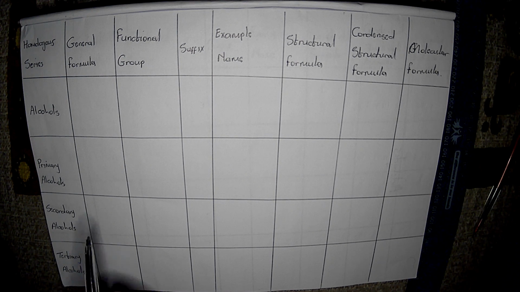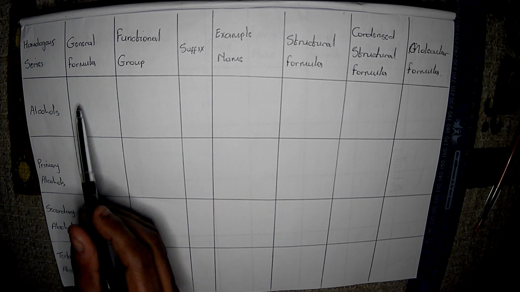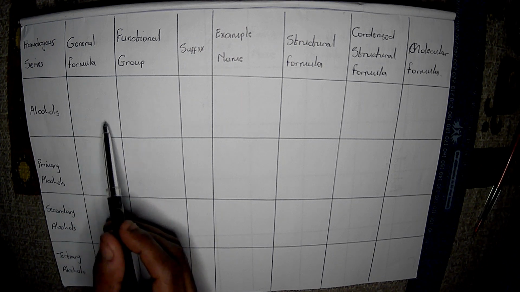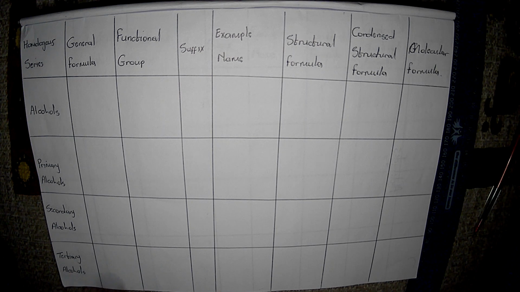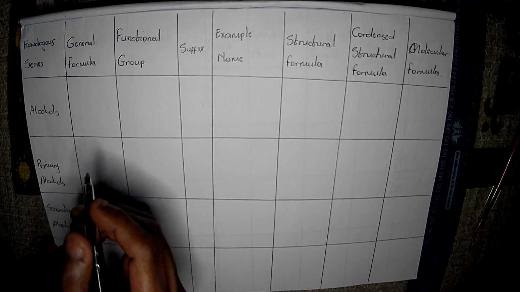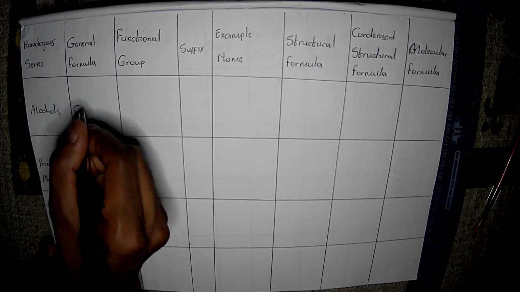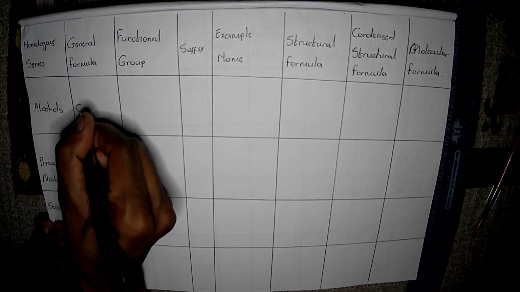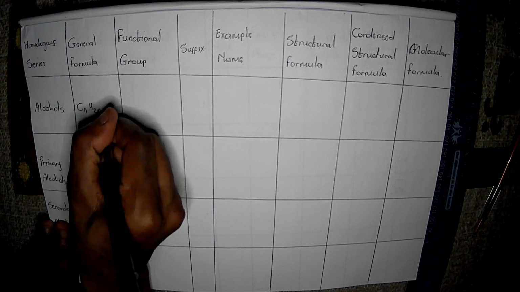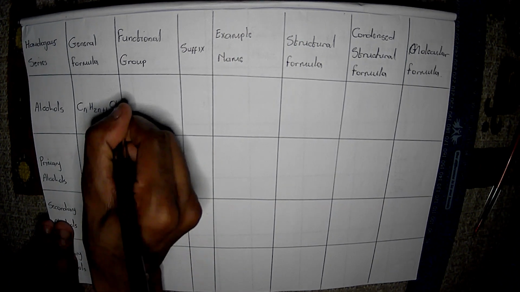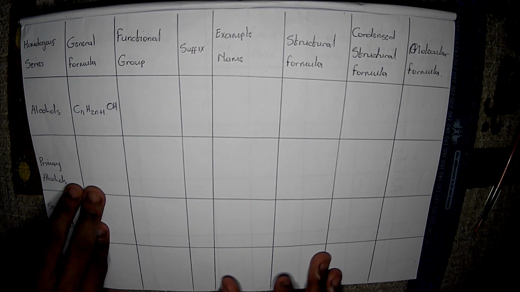Because it's also an alkane, it's going to be CnH2n+1 and that OH group. So it's similar to your haloalkanes. If you seem to have forgotten that, please remember that those two are pretty much similar. So we have CnH2n+1 and our OH group. I hope you got that.